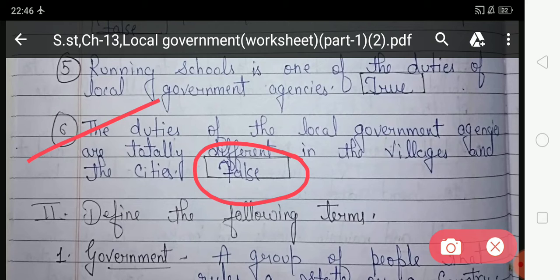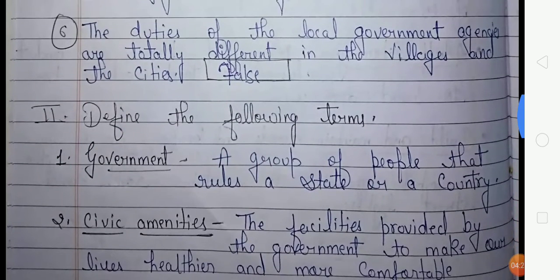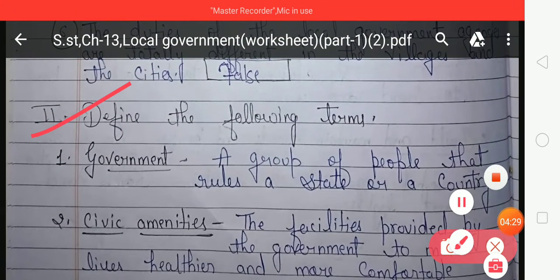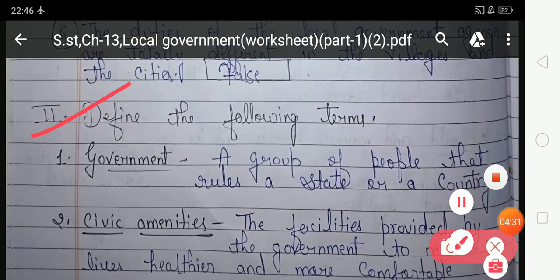Now look at the next exercise, that is exercise second. Define the following terms. It means in this exercise you have to define the following terms. Look at the first one, government. What is government?